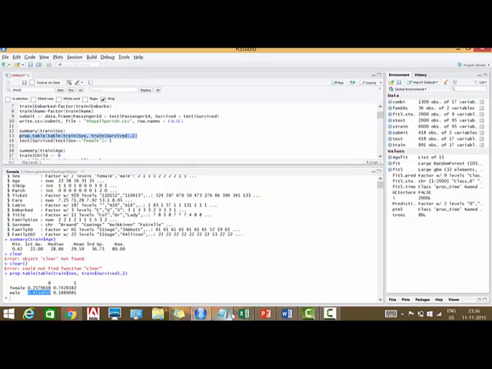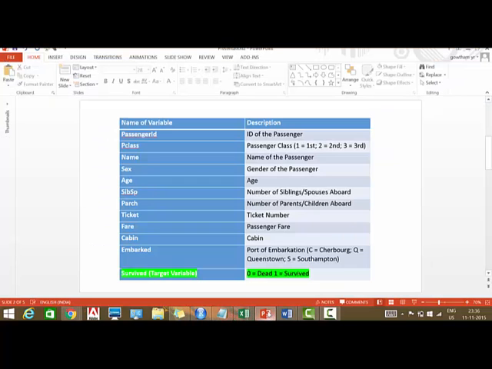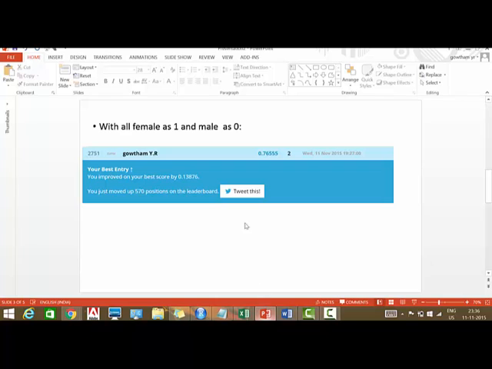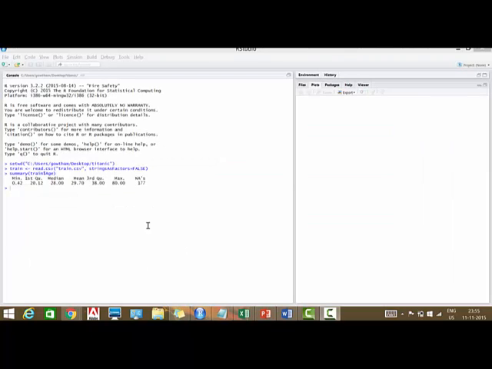As a part of our first analysis, we updated the target values in the test set with 1 for all the females and 0 for all the males and made a submission to Kaggle. And you can see that we have ended up at 2750th position in 3300 groups. So we were able to move 570 positions with the help of just one variable. Let's move on to the next variable, age.